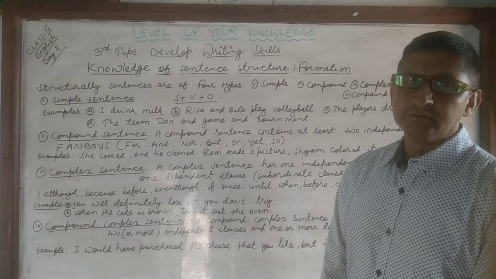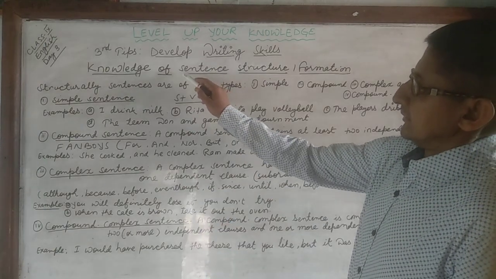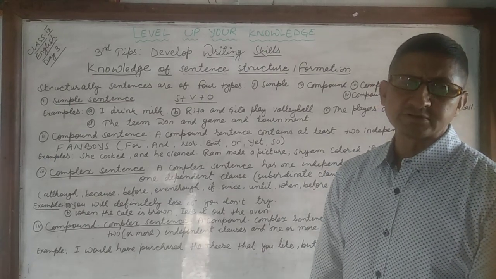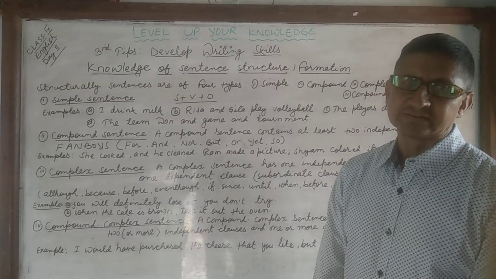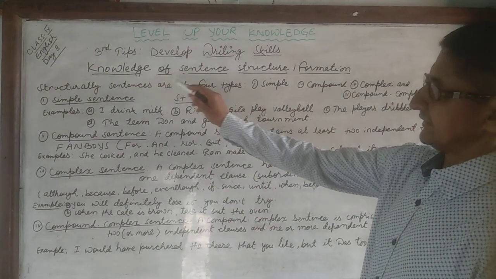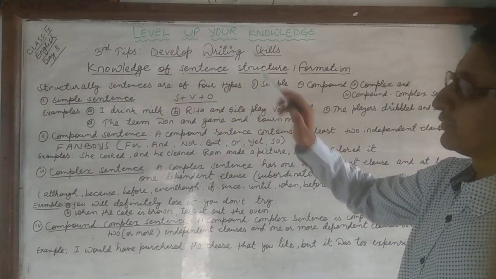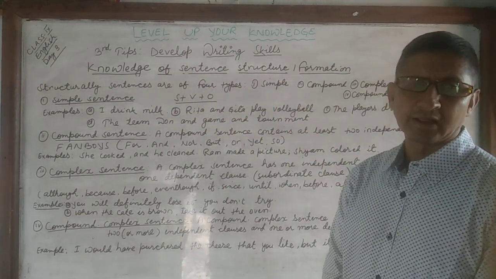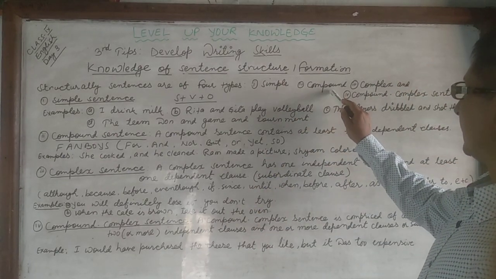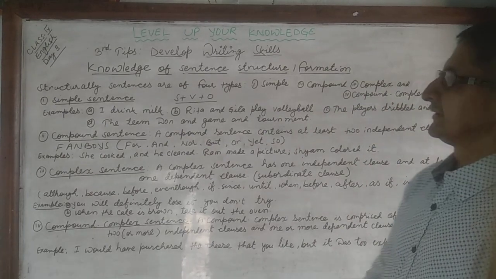After word order, we are going to learn about the sentence structure or formation of different types of sentences. Structurally, sentences are of four types. There are four types of sentence. They are simple sentence, compound sentence, complex sentence, and compound complex sentence.